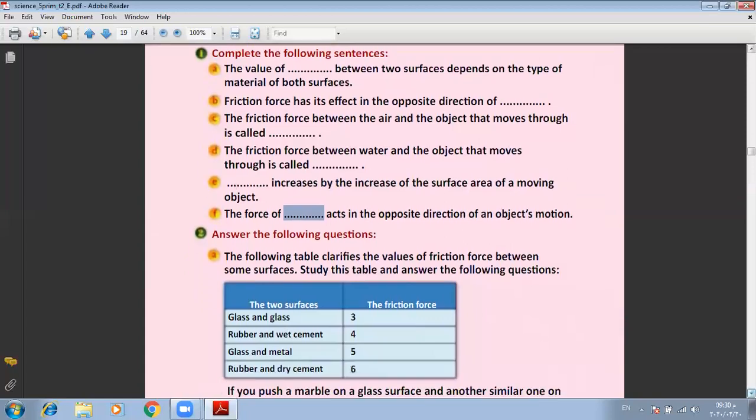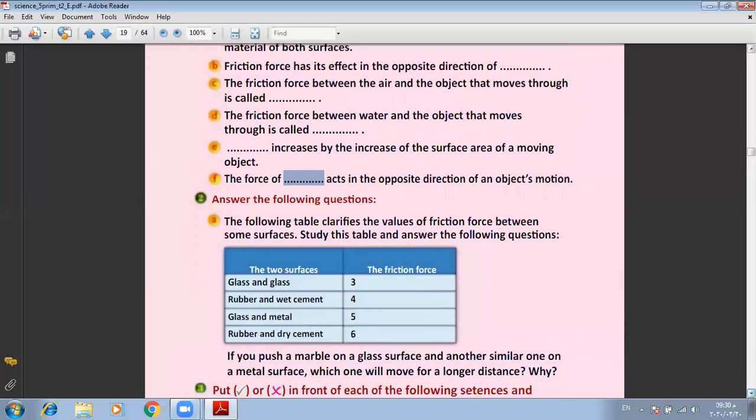Answer the following question. The following table clarifies the value of friction force between some surfaces. Study this table and answer the following question. Friction force between glass and glass, value 3. The value of friction force between rubber and wet cement, 4. The friction force between glass and metal, 5. The friction force between rubber and dry cement, 6.